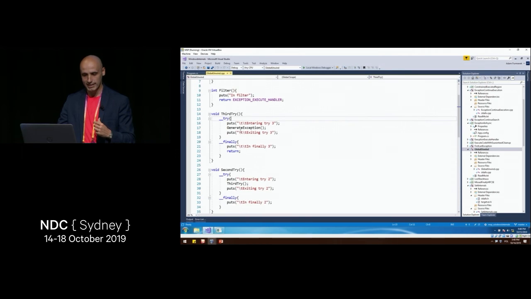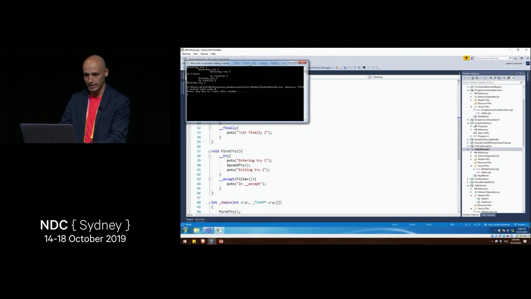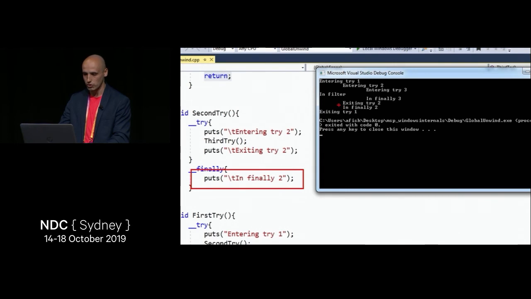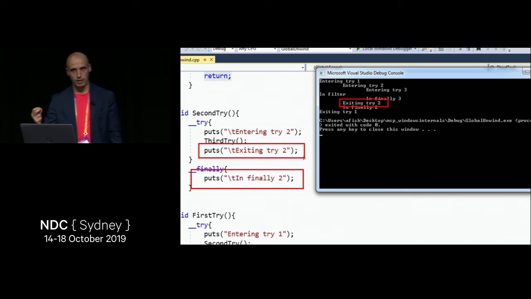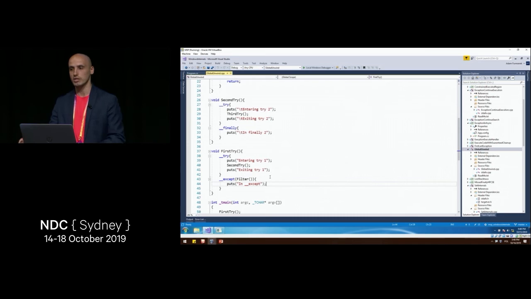So what we do next is we execute the finally in this method, and then we do return. And now things go wrong, because in second try, instead of executing finally again, instead of doing this puts in finally 2, we are actually calling exiting try 2. So we just stopped executing the finally and catch blocks because we just called the return instruction. What's more, we do execute finally normally because it is still in try-catch block, but then we just call exiting try 1, and we never call this exception handler.